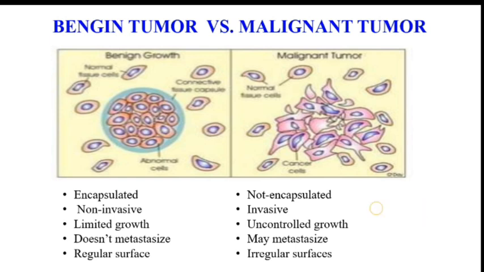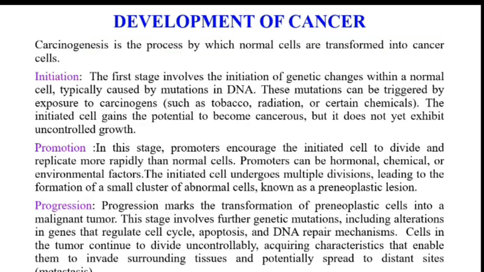Development of cancer. Carcinogenesis is the process by which normal cells are transformed into cancer cells. There are three stages: initiation, promotion and progression. Initiation is the first stage. It involves genetic changes within a normal cell, typically caused by mutation in DNA. Mutation means a change in the DNA sequence. This mutation can be triggered by exposure to carcinogens such as tobacco, radiation and certain chemicals. The initiated cell gains the potential to become cancerous, but it does not yet exhibit uncontrolled growth.